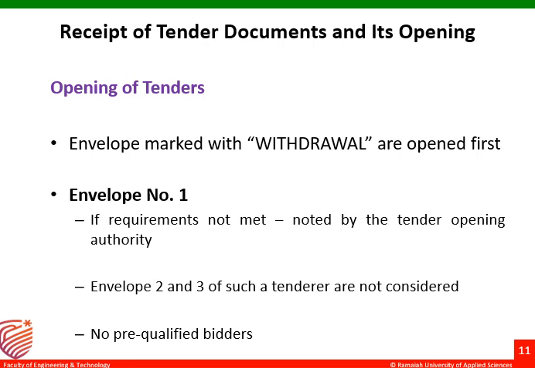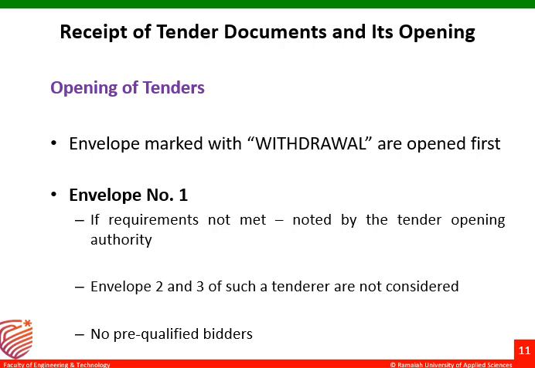So what he will do is he'll submit a letter for a withdrawal. Such envelopes marked with withdrawal, those applications which are having withdrawal, are opened first. Why? Because it should not be a dummy tender or some corrupt kind of tender. So to avoid such instances, the withdrawal tenders will be opened first.